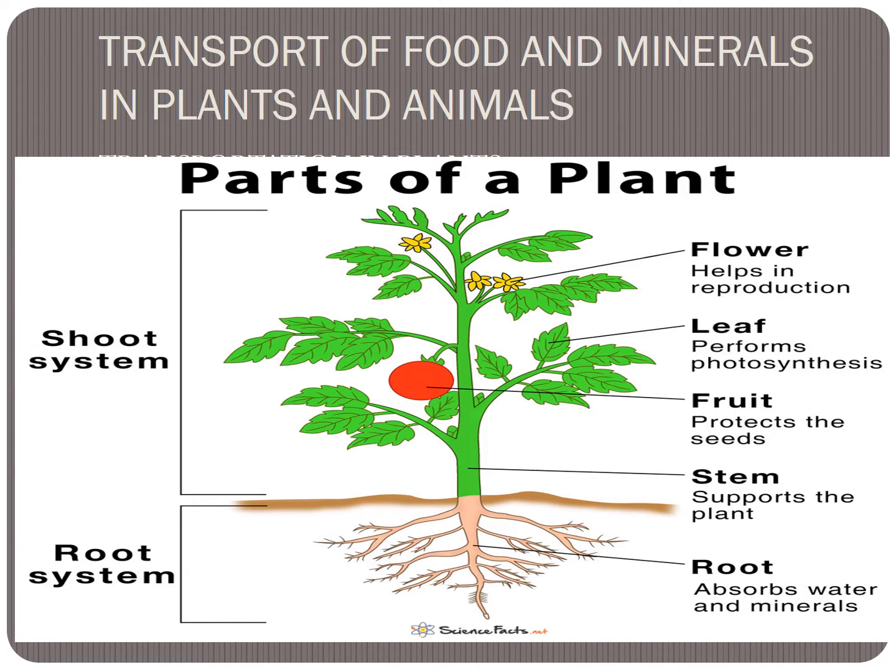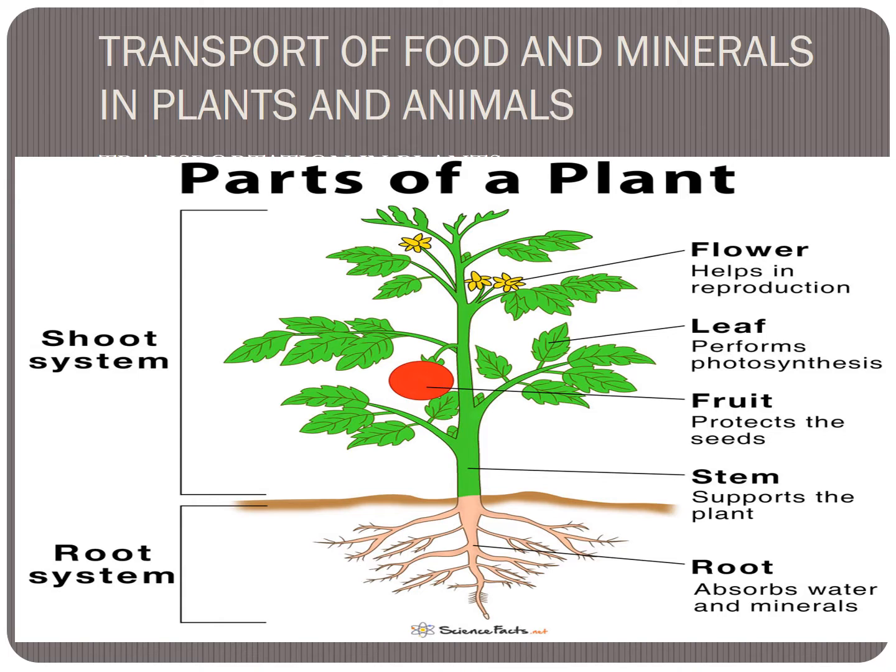That means transport of food, water and minerals in plants and animals. The food we eat goes inside, reaches all the cells, and waste comes out. We are eating food, minerals and water also.